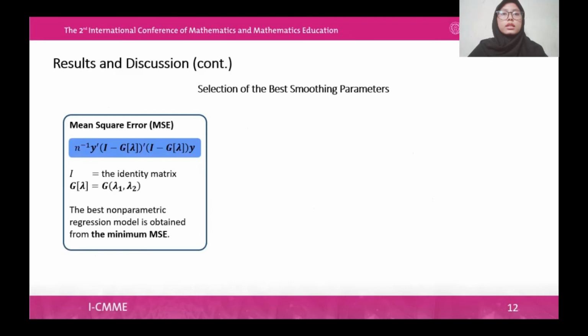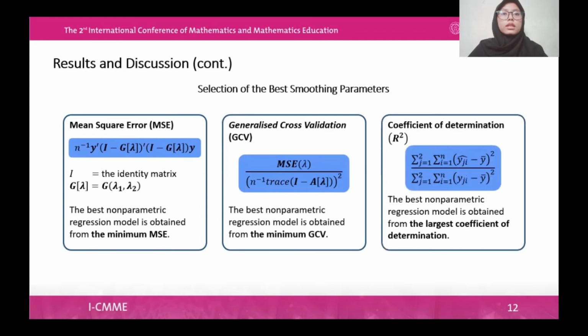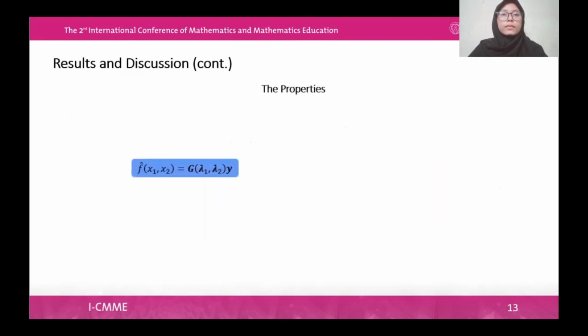The MSE value is directly proportional to the GCV value and they affect each other, given by this formula. The best nonparametric regression model is obtained from the minimum MSE value. The GCV method is a transformation of the cross-validation method. The GCV formula is as follows. The best nonparametric regression model is obtained from the minimum GCV, and the coefficient of determination is the influence range of the predictor variable on the response variable, and the formula is as follows. The best nonparametric regression model is obtained from the largest coefficient of determination.